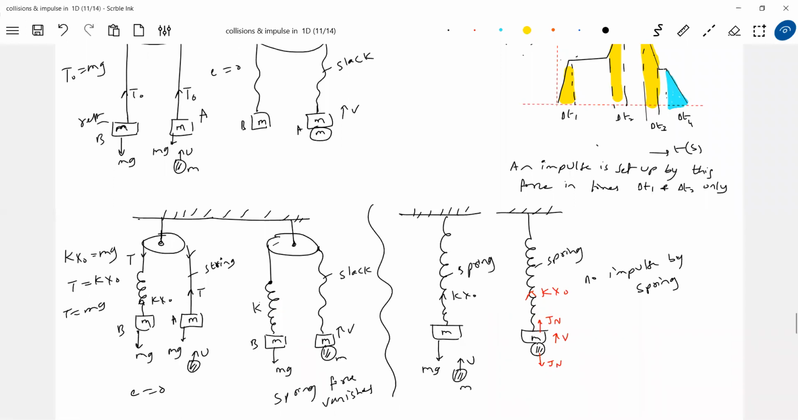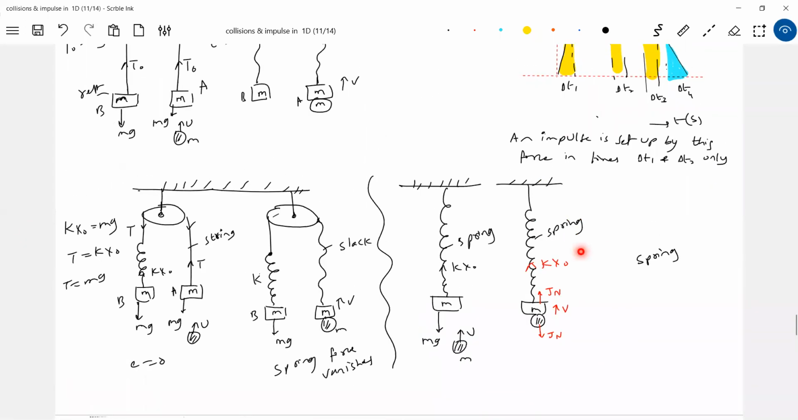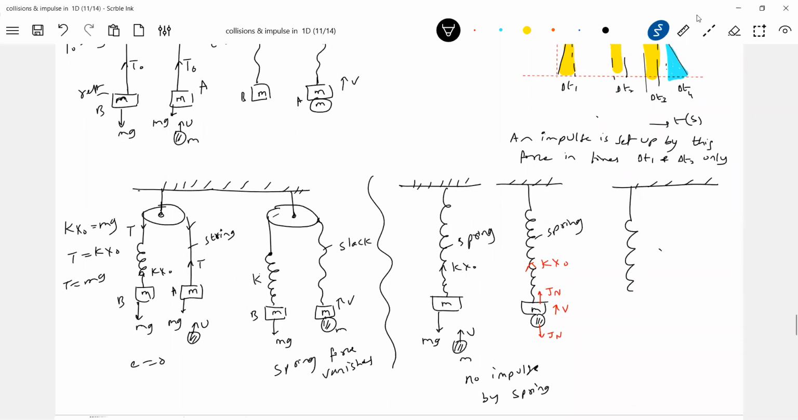You can also put a block. Let me take another system. I'll drop a ball. So the ball is moving with a velocity u, and it will get stuck to the block. So what is the spring force? Kx naught will balance mg.